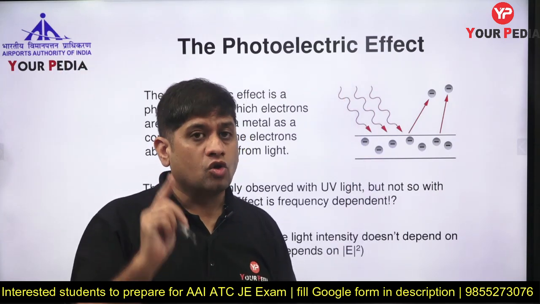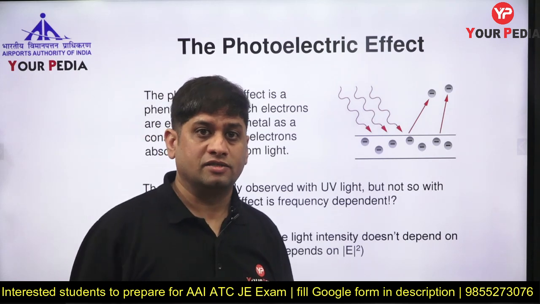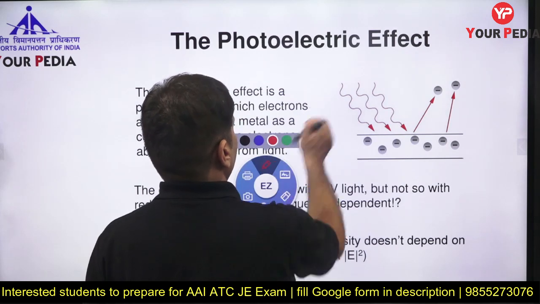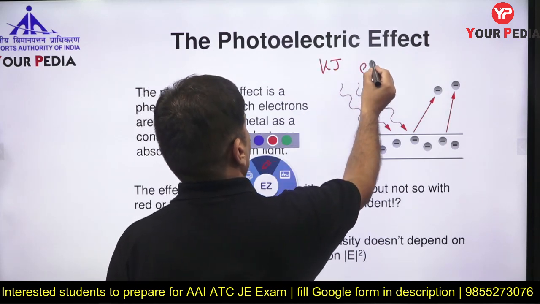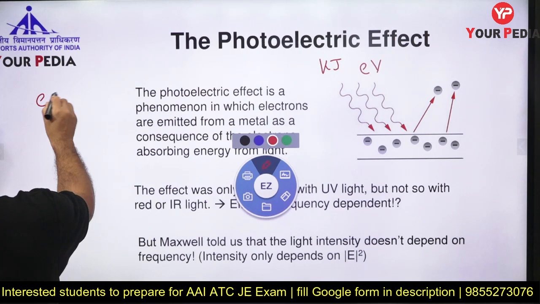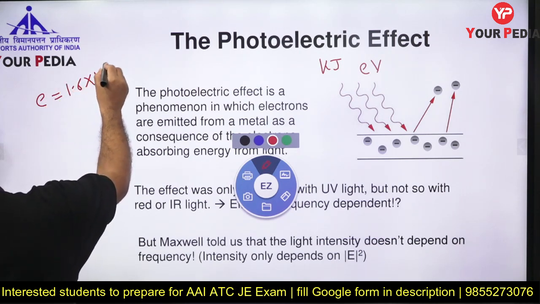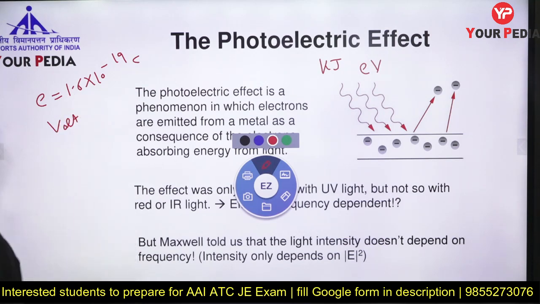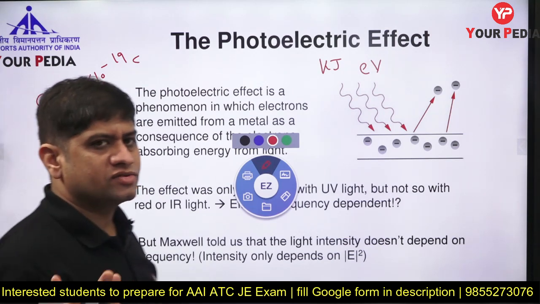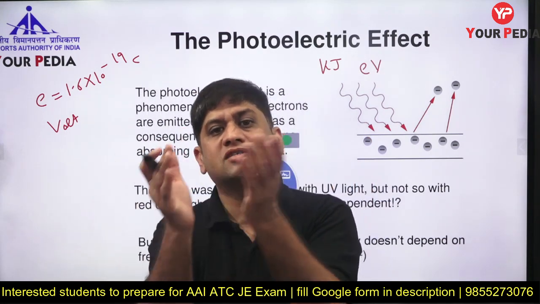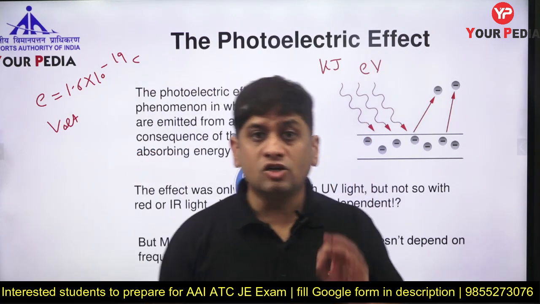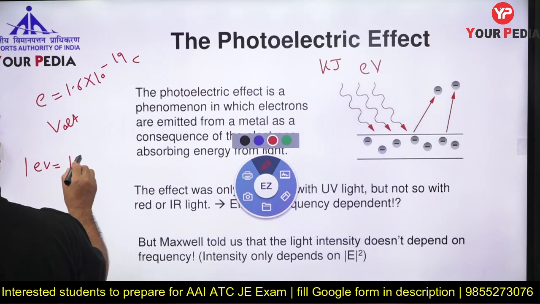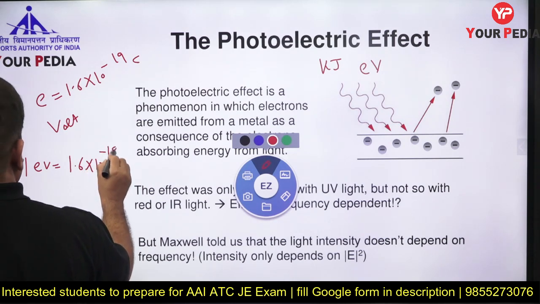Remember one thing, not every electron takes equal energy. Listen carefully. Energy can be calculated in kilojoule, it can be in electron volt. Electron has 1.6 into 10 raised to minus 19 coulomb charge. Voltage is calculated in volt. And in electrostatics we have studied that charge into voltage is energy. So charge into voltage is energy. So 1 electron volt is how many joules? 1.6 into 10 raised to minus 19 joule.